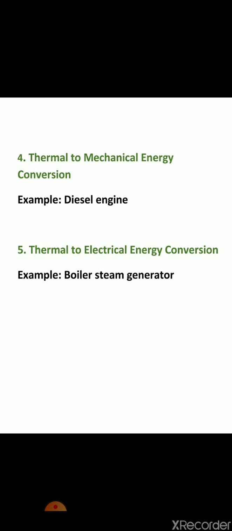Now fifth is thermal to electrical energy conversion. Example of this is boiler steam generator. So boiler steam generator converts thermal energy into electrical energy. The boiler produces the heat and then heat produces the steam. This steam pressure is used to rotate the turbine. The output of the turbine is mechanical energy. It is applied to the generator. So the output of the generator is electrical energy. So boiler steam generator is a thermal to electrical energy conversion.